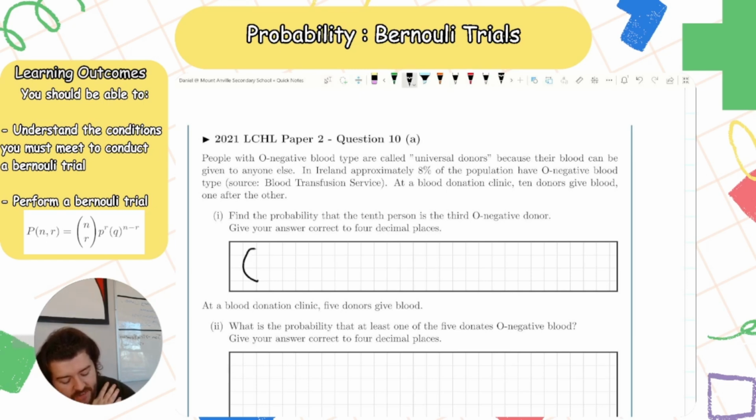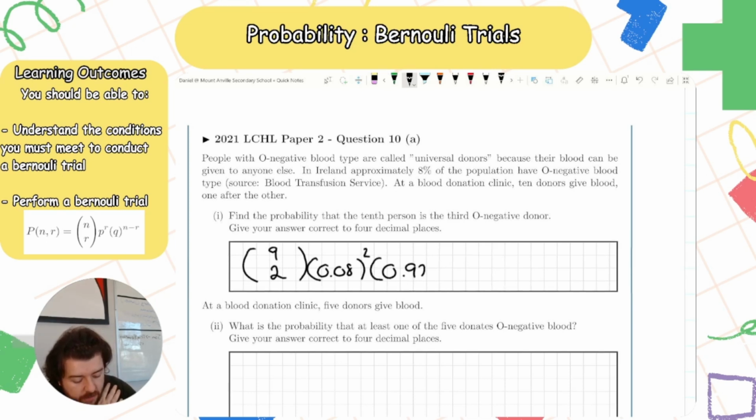So that means that of the first 9 people, only 2 of them were O negative. So in 9 patients, 2 were O negative. The probability of being O negative is 0.08. We want 2 people to be that, and the remaining is 0.92. So the probability of not having O negative blood is 0.92. I want it to be 7. Right? That's the first 9, and then the 10th person comes along, and they are the third person with O negative blood. And this will be equal to 0.0103.